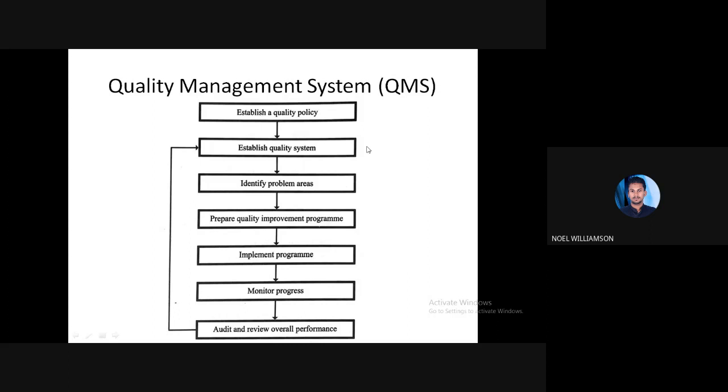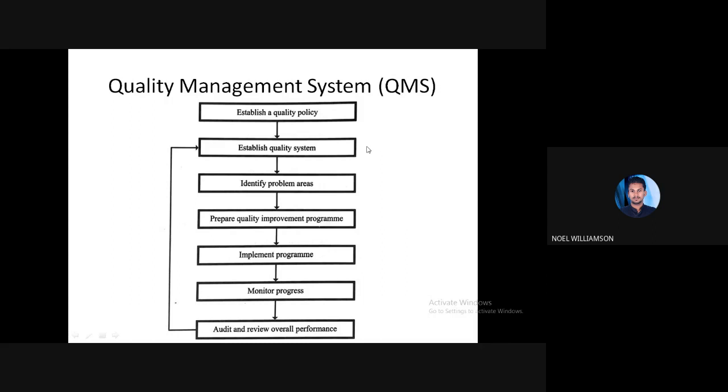So these are the basic procedure of a quality management system. First of all, establish a quality policy. Then based on the quality policy, we establish a quality system. And after that, we identify the main problem areas.